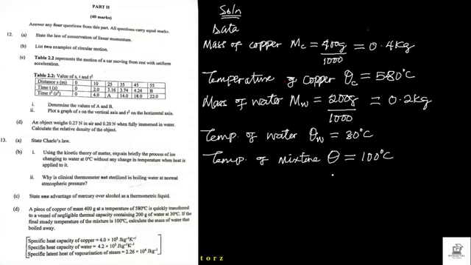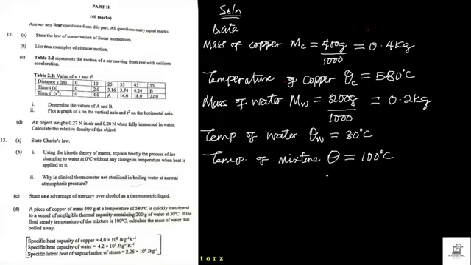So the question is now asking you to calculate the mass of water that boiled away. Remember, I told you that the temperature of that copper is very high, 580 degrees Celsius. Therefore, if you put it inside the water, it's going to boil, right? It's going to boil, and the liquid is going to turn into a vapor, right? So that will boil away.